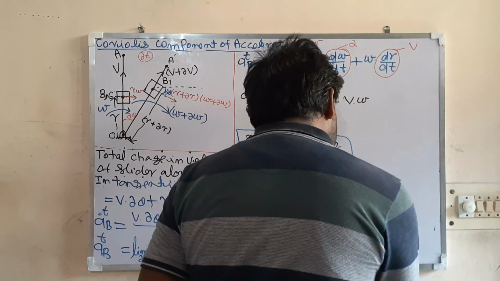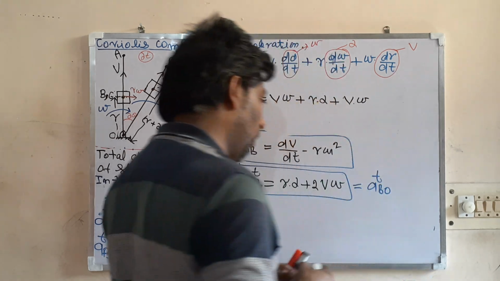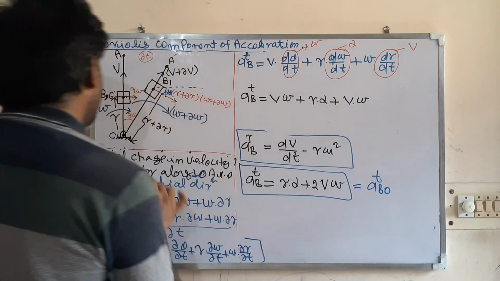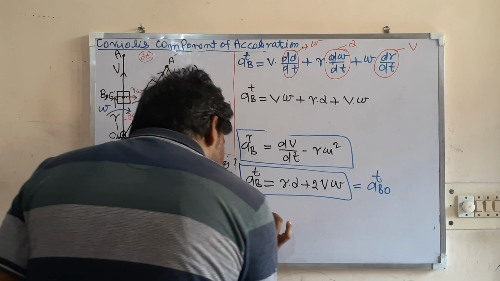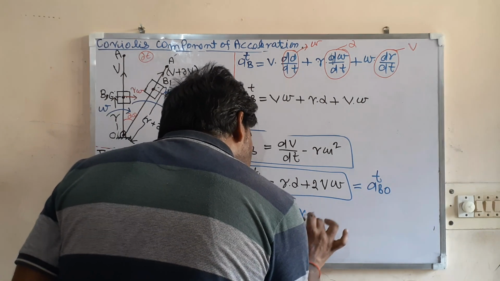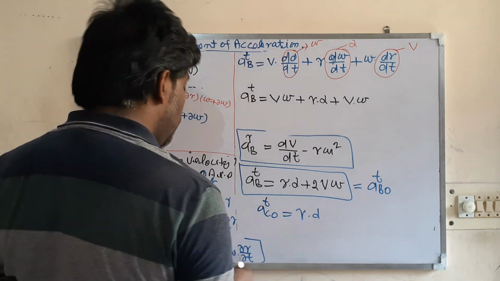Absolute means what? With respect to fixed. So you can also write the acceleration of B with respect to O. Suppose there is a point C on the slotted bar. Then what will be the acceleration? The tangential acceleration of C with respect to A will be equal to R into alpha. From physics you know R into alpha.